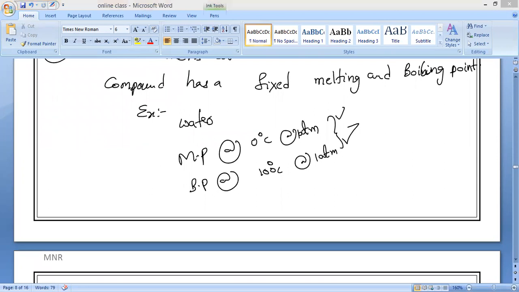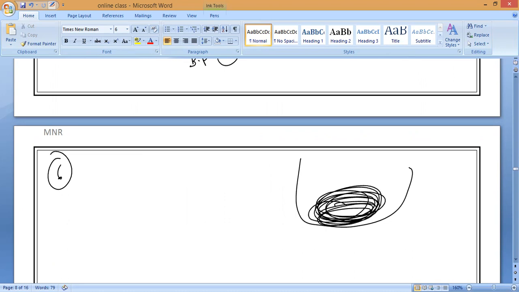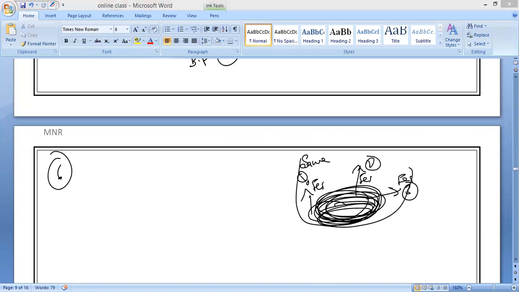Is a compound a homogeneous or heterogeneous substance? Last property. Suppose I have prepared this much iron sulphide. Now I take this part as the first sample, this part as the second sample, and this part as the third sample. Does everywhere have the same composition or different composition? Same composition. So here also iron sulphide, here also iron sulphide, here also iron sulphide. So is it homogeneous or heterogeneous? Homogeneous.